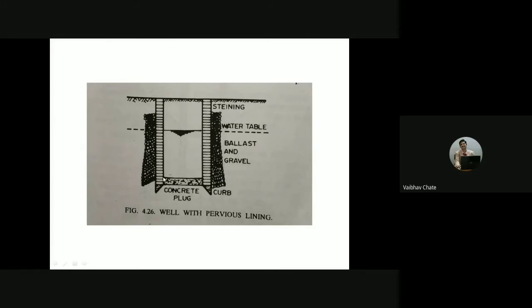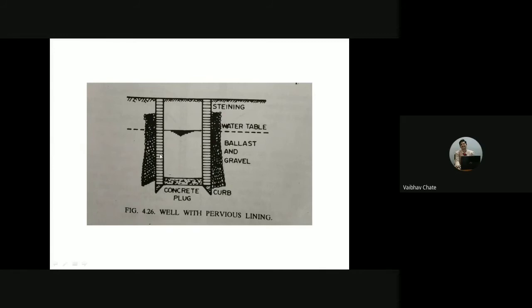So in most cases we provide a base slab made of concrete. We plug it, and we construct the wall in such a way that some perviousness will be there, made of brick. Alternative brickwork or other porous materials can be used, or porous concrete might be used, but it should be safe enough to withstand the load.